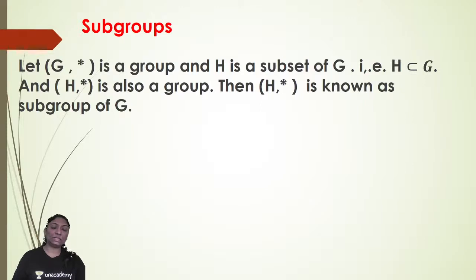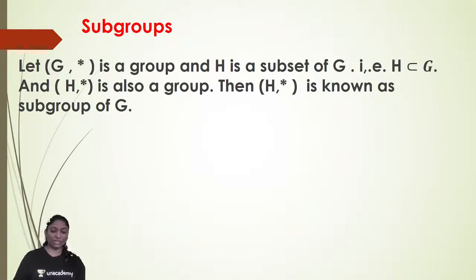So here we can say that (G, *) is a group and H is a subset of G, and (H, *) is also a group. Then (H, *) is known as a subgroup of G. It means that H is a subgroup of G when H is also a group with respect to the defined operation star.